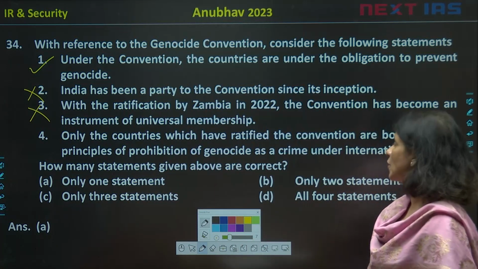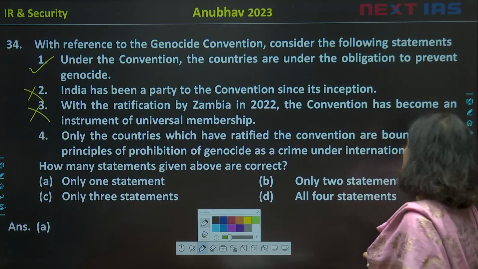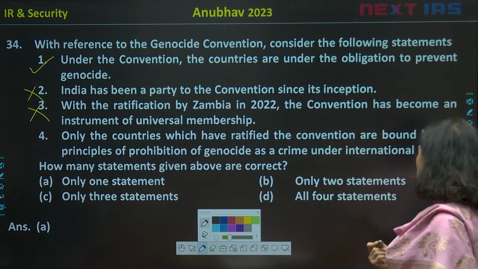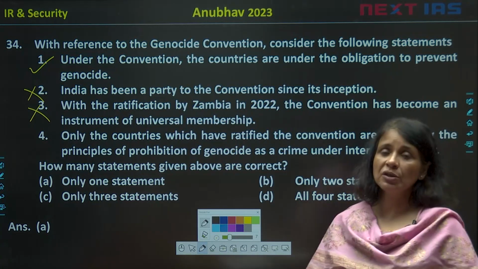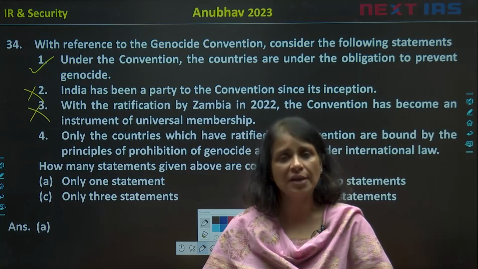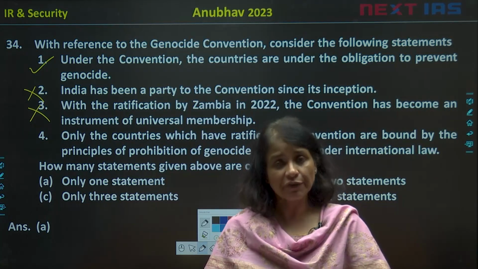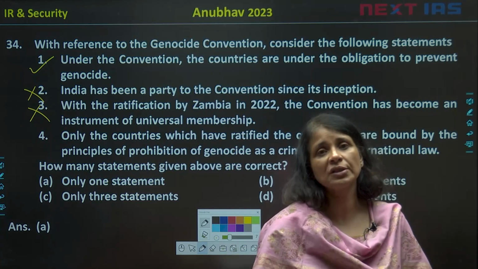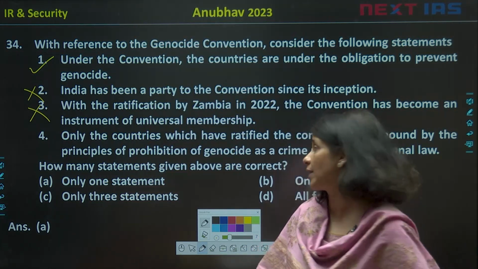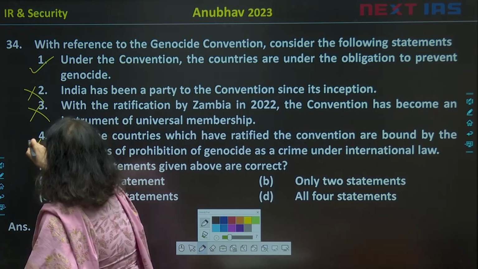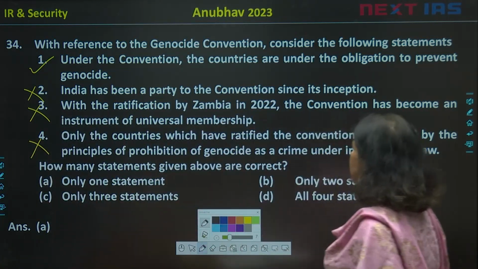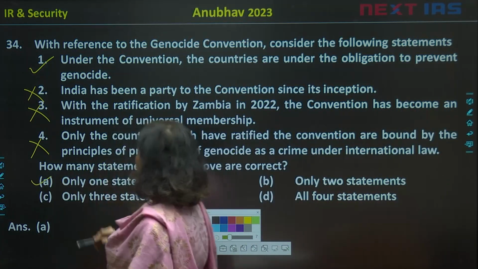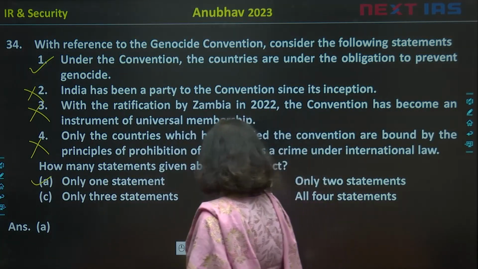Now, only the countries which have ratified the convention are bound by the principles of prohibition of genocide as a crime under international law. No, genocide is a crime under international law, whether you have ratified it or whether you have not ratified it. You cannot go for genocide by saying that we have not ratified it. So this is also wrong. How many statements given above are correct? Only one statement is correct, so the answer is A.